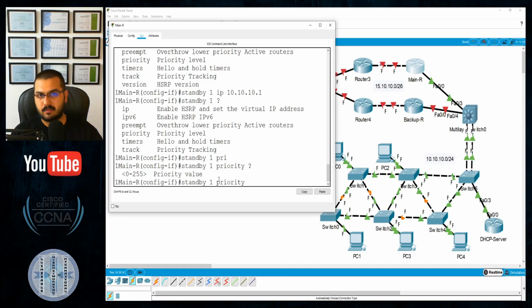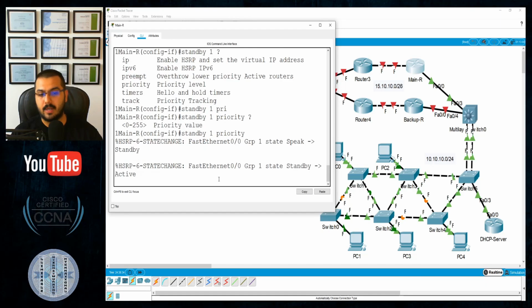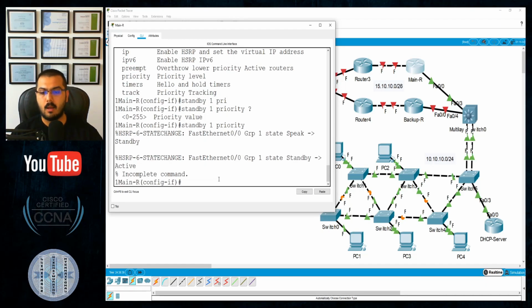If you did not specify this value, by default it's 100 inside this router. So both the routers will by default become 100.